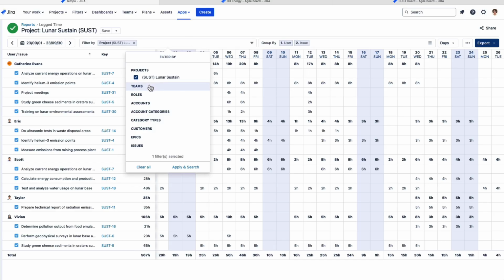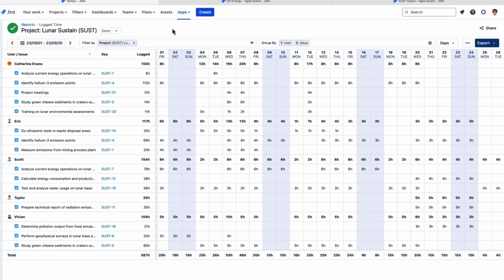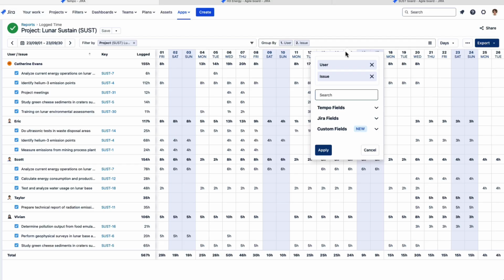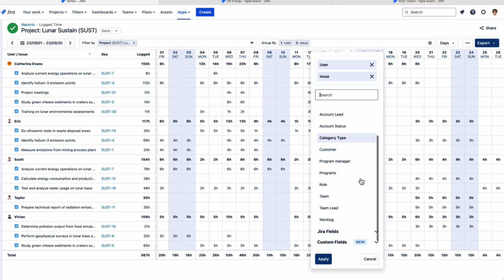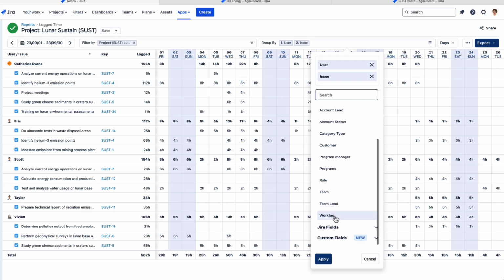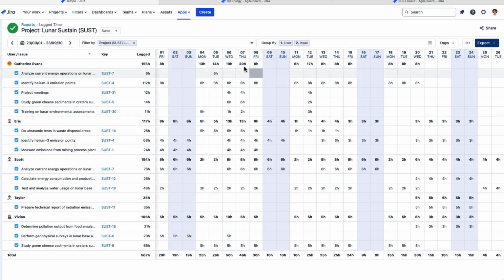As you see, I think Connor already showed you how to filter by teams, and there's a lot of different filters you can choose, including JQL filters, which are really useful if you have those set up. It's also grouped by the user and issue, and I could add more grouping options here. For example, sometimes they're grouped by Tempo fields, Jira fields, and custom fields. For example, some clients want to see down to the work log, so you could add that here as well. I won't do that right now, but that is also another possibility.